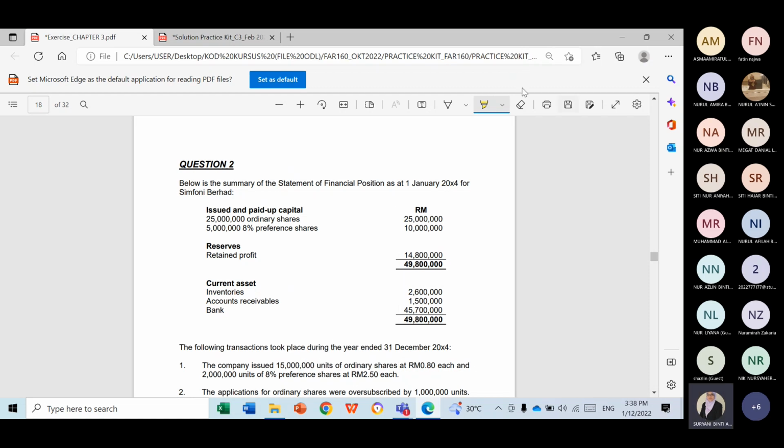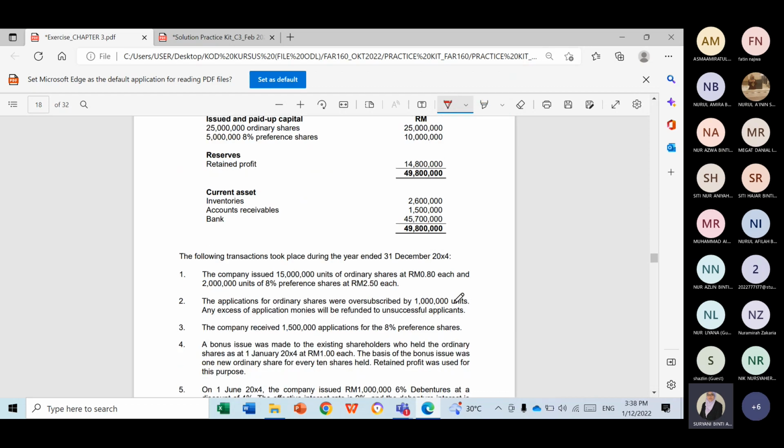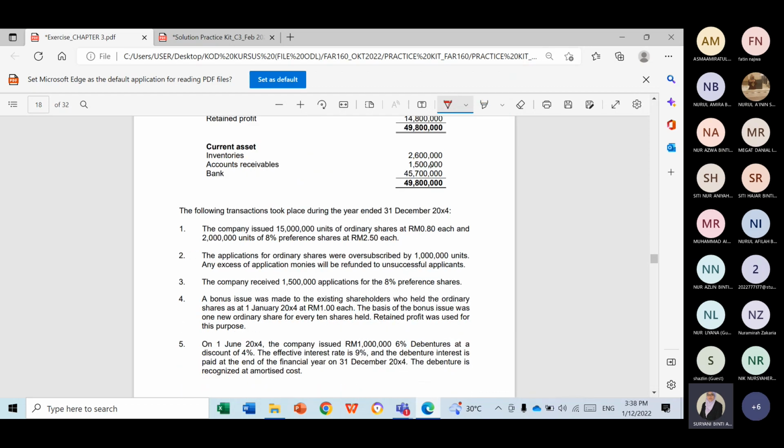So let us identify the transactions, numbers 1, 2, 3, 4 and 5. Number one is about the IPO, ordinary share capital. Okay, 1 and 2.